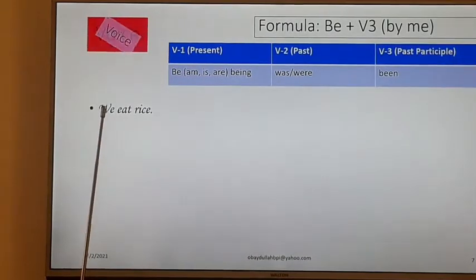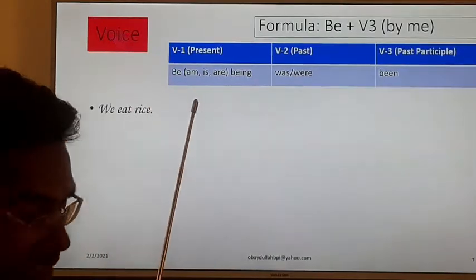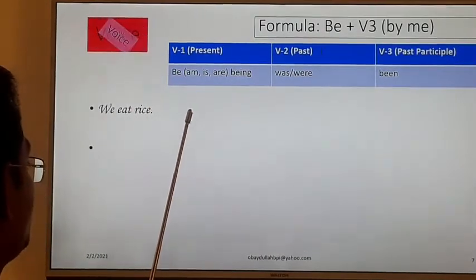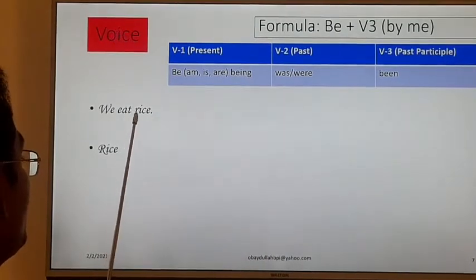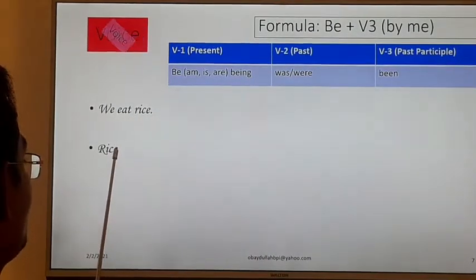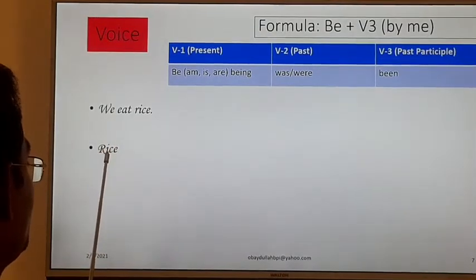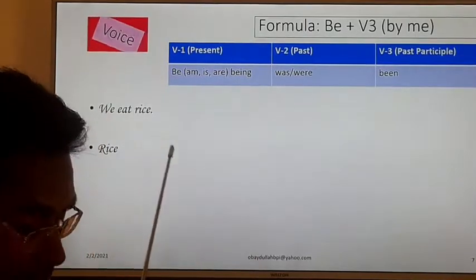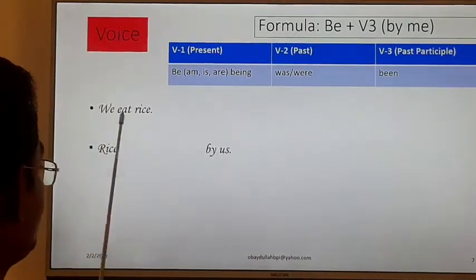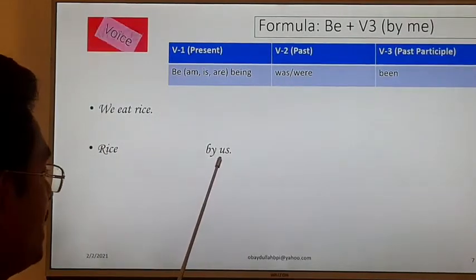So the subject will be the object and the object will be the subject. I have made the object, rice, the subject now, and the subject will be the object. Look at we. I have changed we into by us.